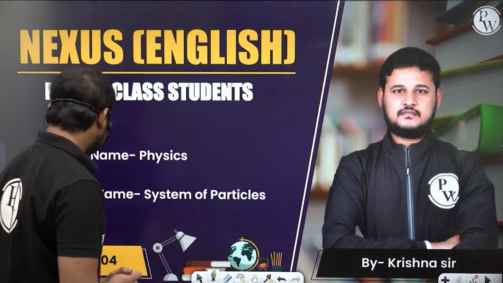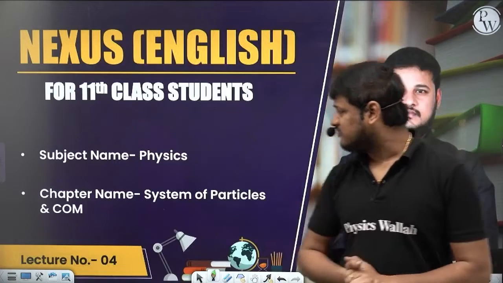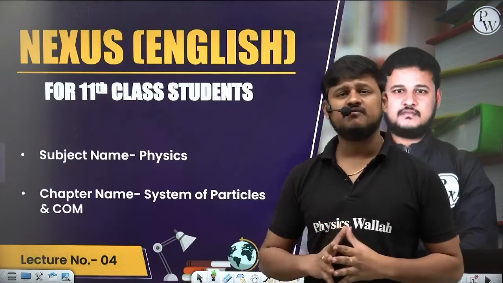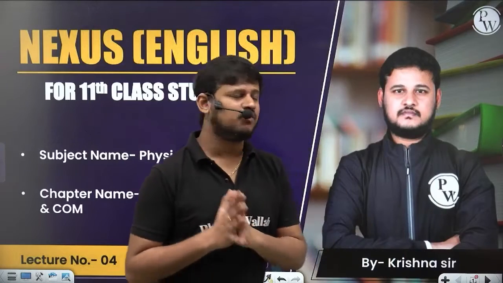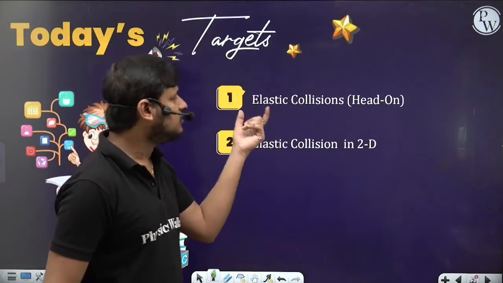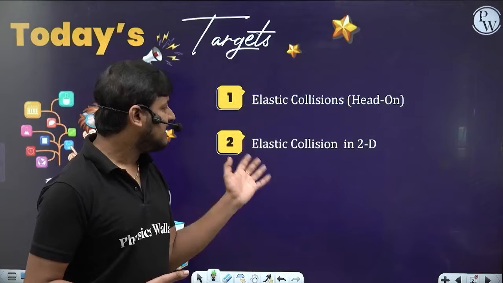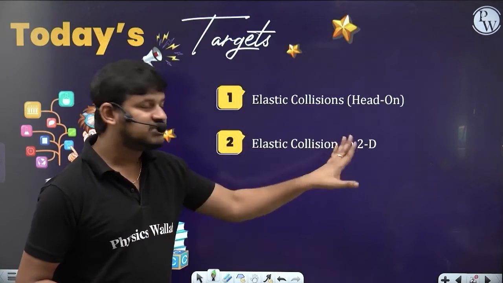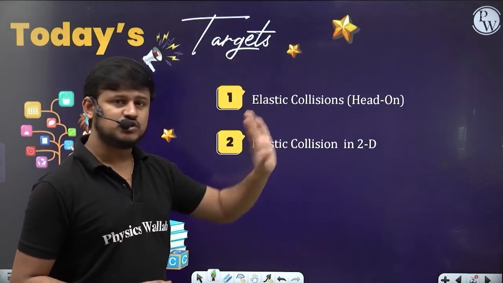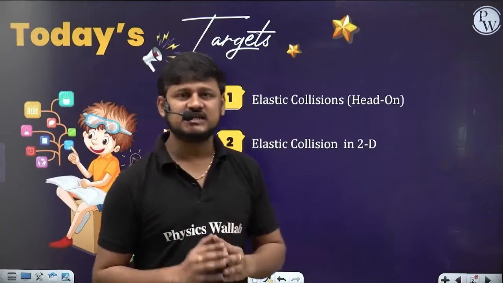In the last session, we started the system of particles and center of mass, and already 3 lectures are completed. Now today we are going for lecture number 4, where we are going to concentrate majorly on what collisions are, what elastic collisions and inelastic collisions are, and collisions in 2D. Today's class is just going to be the elastic collision. Inelastic collisions and the coefficient of restitution we'll discuss in the next session.